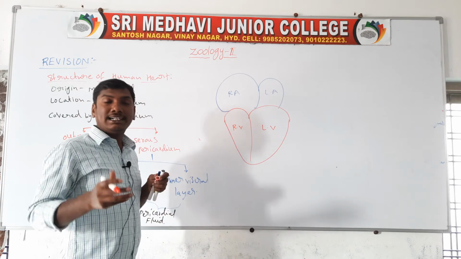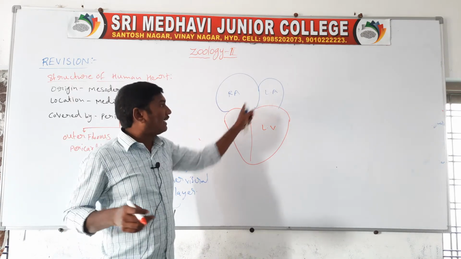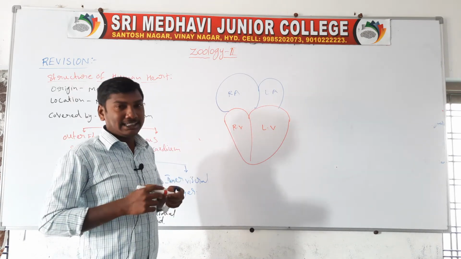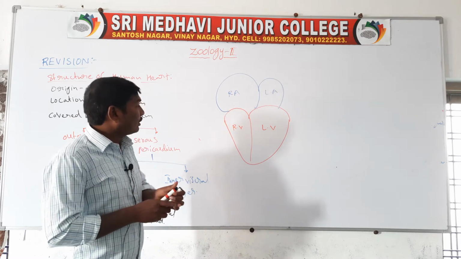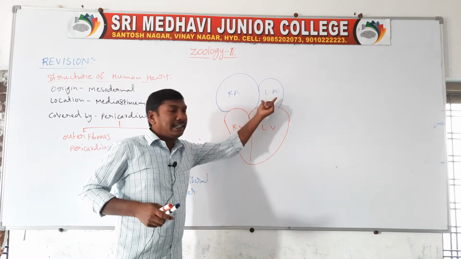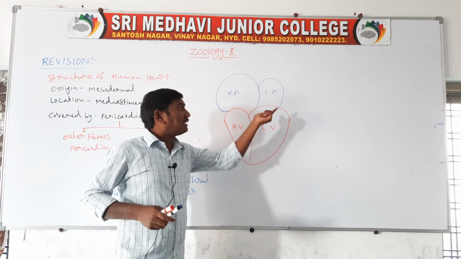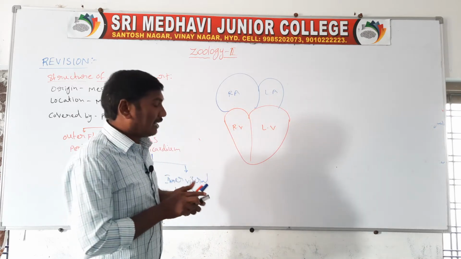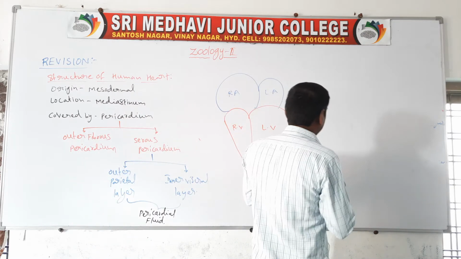The human heart contains four chambers. The upper two chambers are called atria, and the lower two chambers are called ventricles. Next, these two chambers, the atria and ventricles, are separated by the atrioventricular septum.